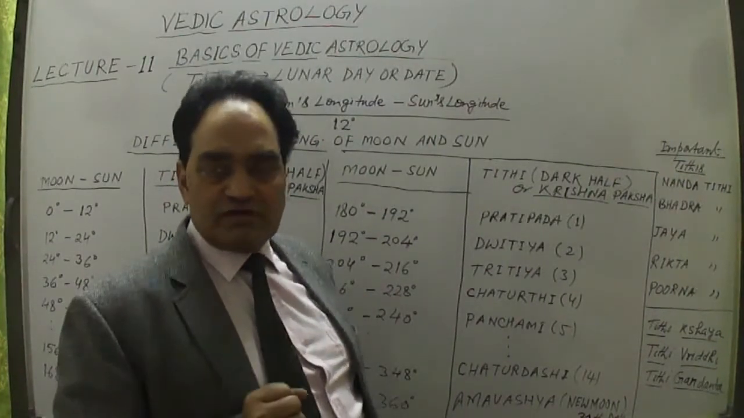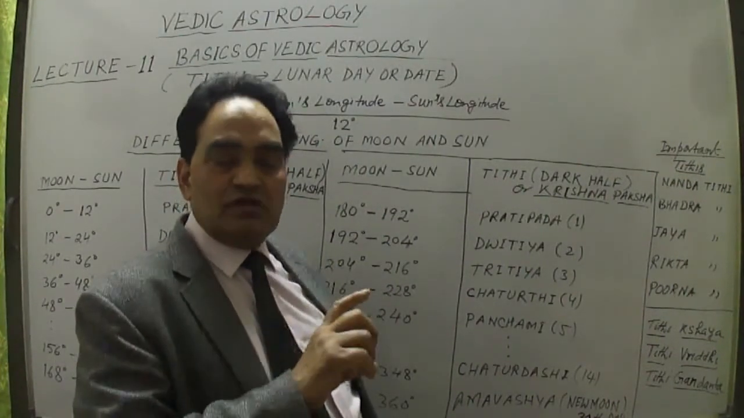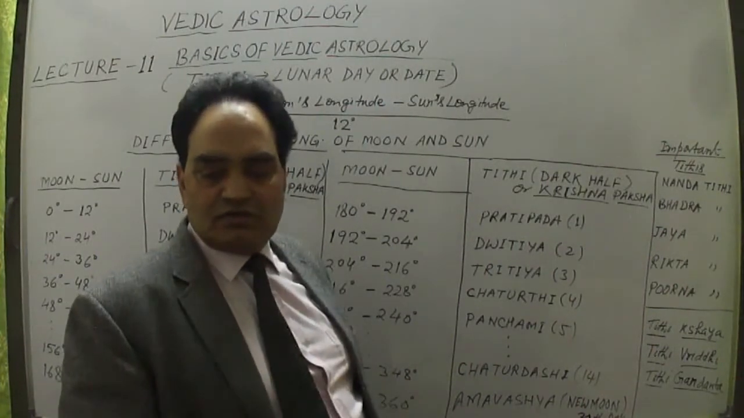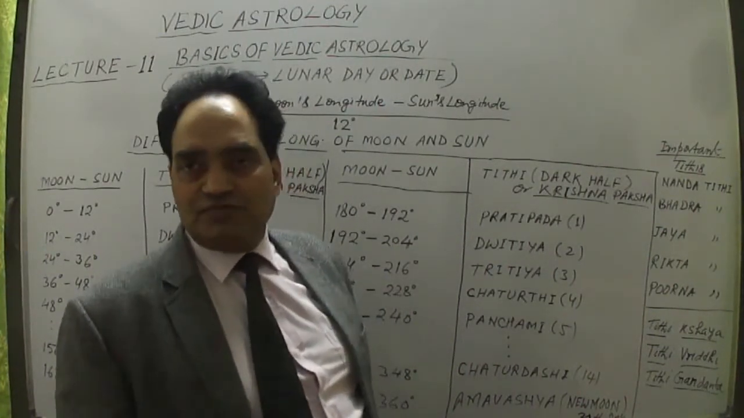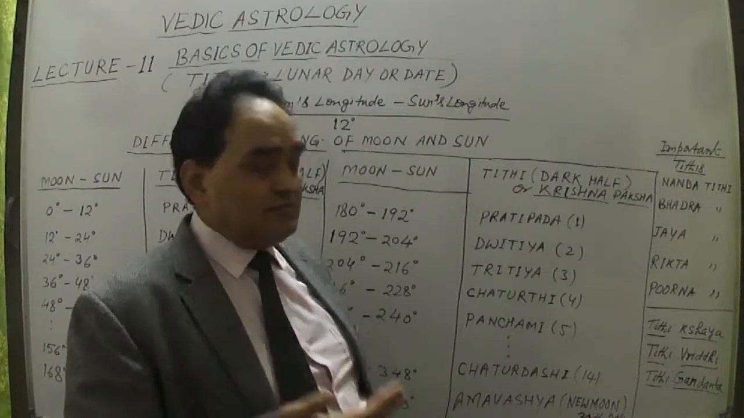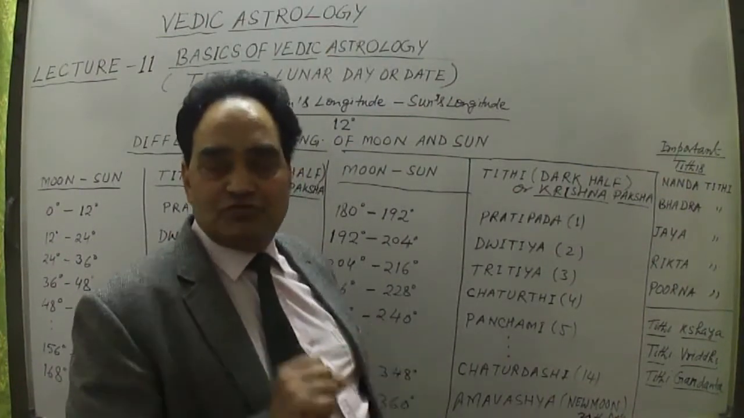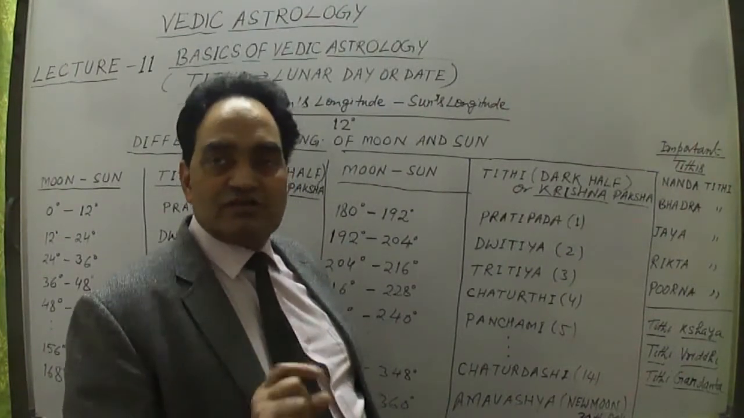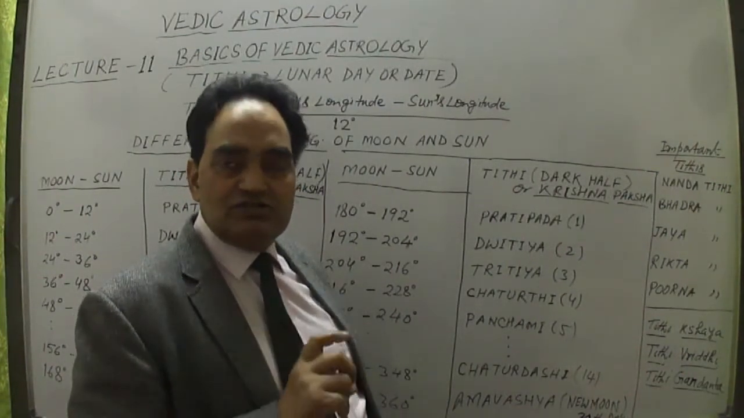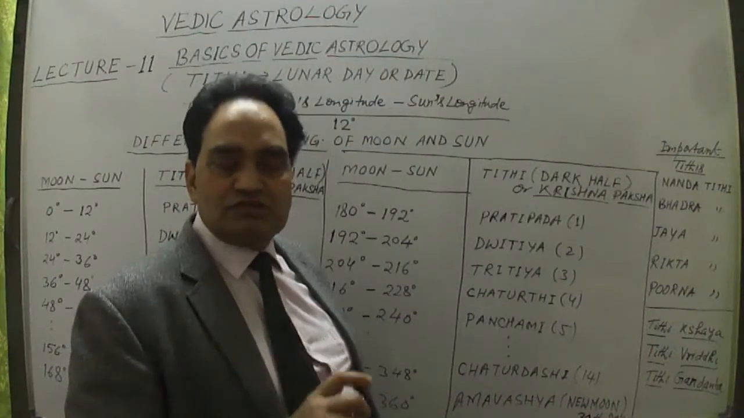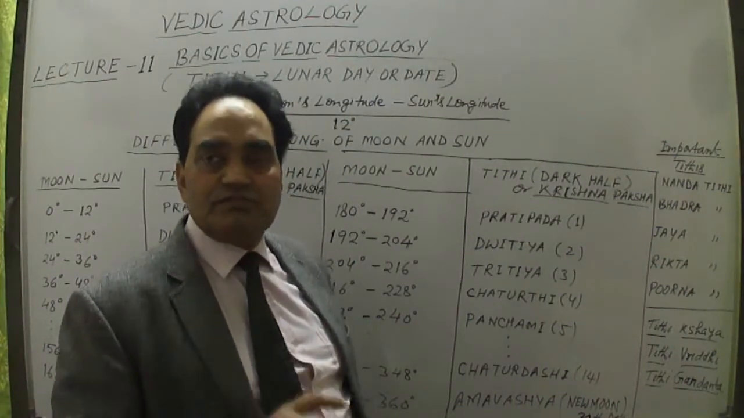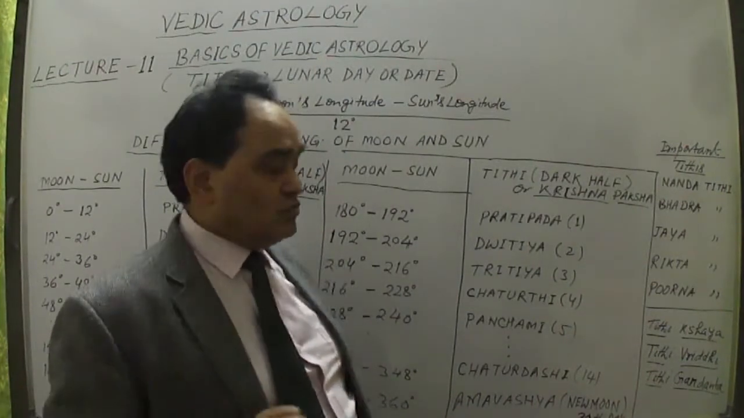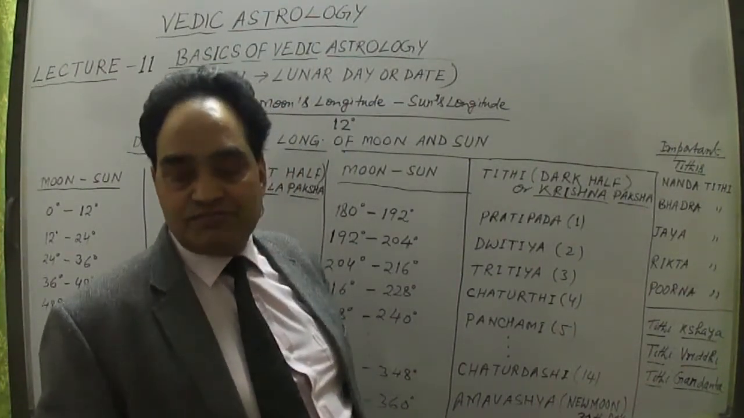What are those 5 categories of Tithis? First is Nanda Tithi. What is Nanda Tithi? When they are auspicious or not auspicious, I'll talk about. But before that, let me talk about these 5 types of Tithis. First is Nanda Tithi. Second is Vajra Tithi. Third is Jaya Tithi. Fourth is Rikta Tithi. And fifth is Purna Tithi, the complete Tithis. So these 5 categories of Tithis are there.